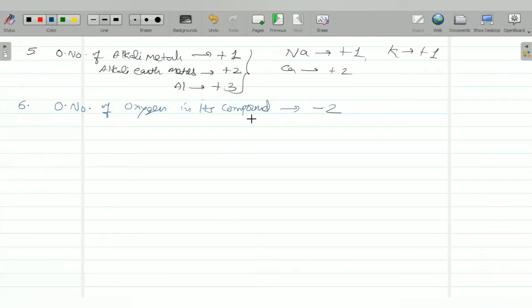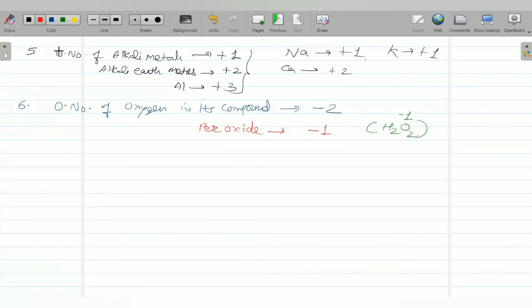Normally, not always. There are many exceptions. When it is a peroxide, then it becomes minus 1. Suppose if I take H2O2, this is a peroxide. So here oxygen has minus 1 oxidation state.